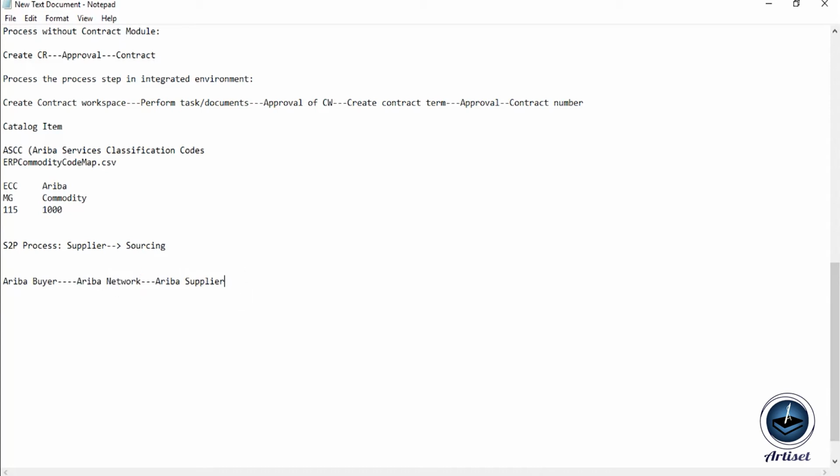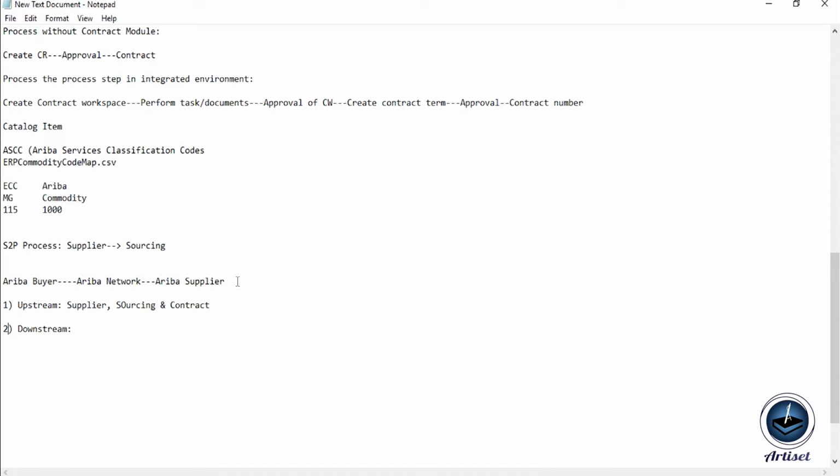Now let me brief you on the solutions of SAP Ariba. Basically in SAP Ariba we have two components: one component is called the upstream, and the second component is called the downstream. In the upstream we have a bundle of solutions, and those solutions are supplier, sourcing, and contract.